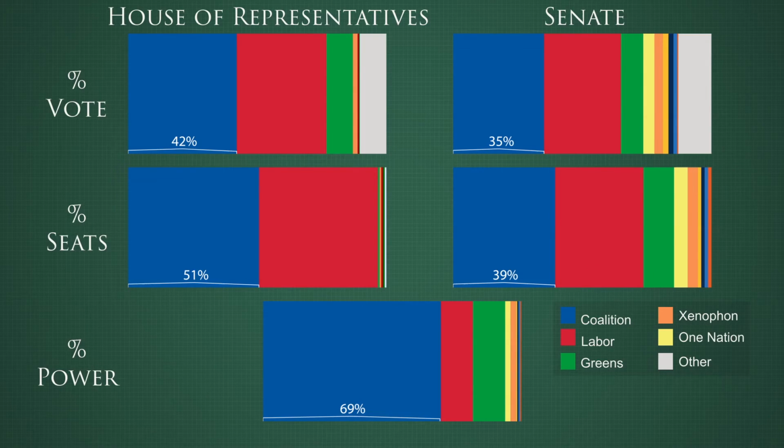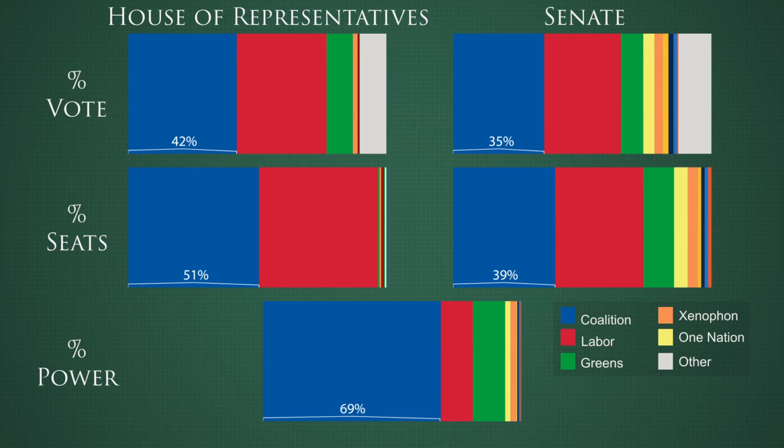As you can see, the party that holds the majority in the House holds a lot of power, and the coalition should be very happy with that situation. 42% of the vote translated to 69% of the power. But it's a precarious situation, and one of the things about coalitions is that it's hard to predict how large an impact a small change can have.